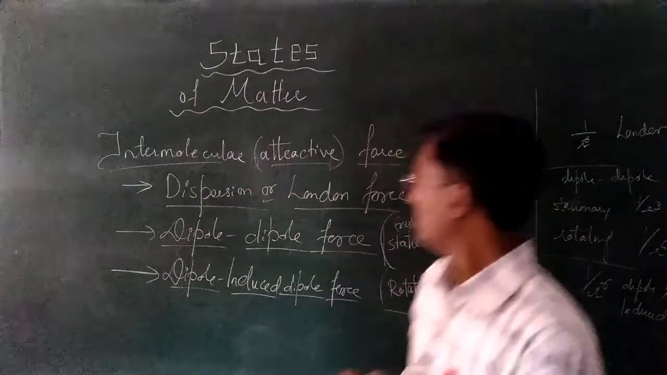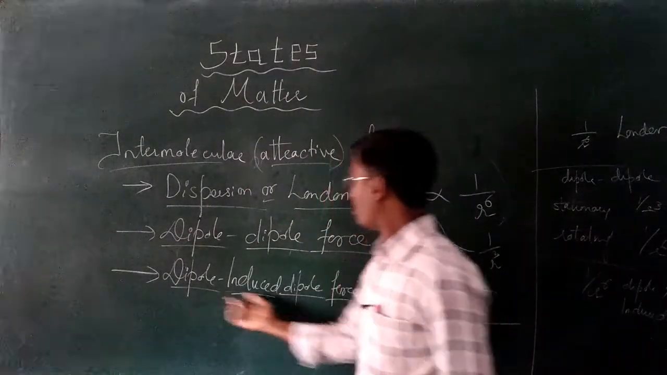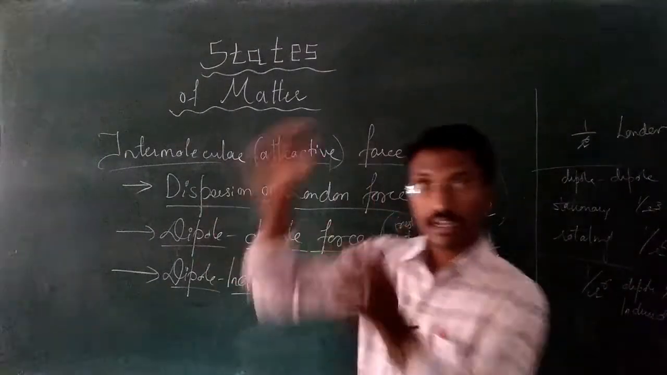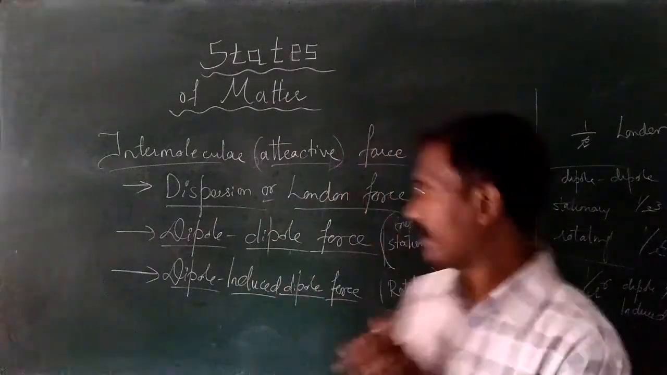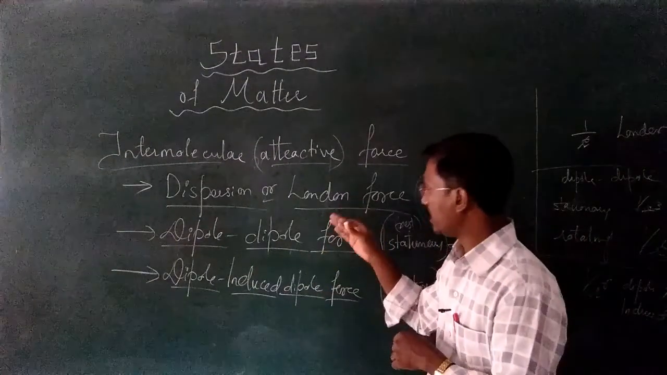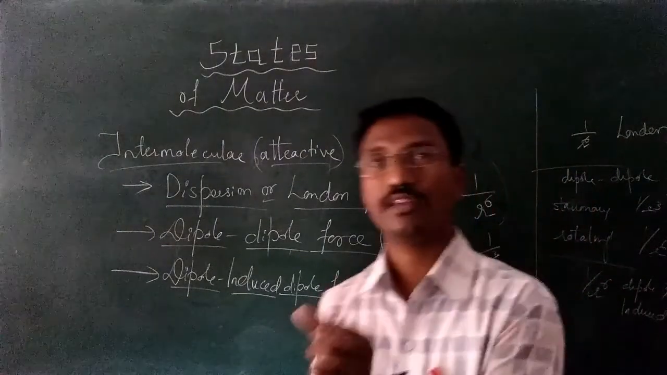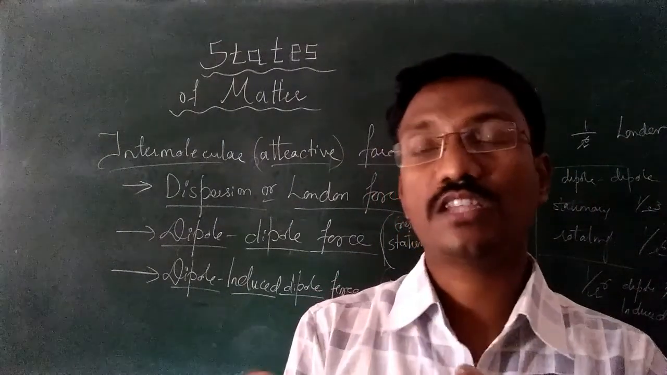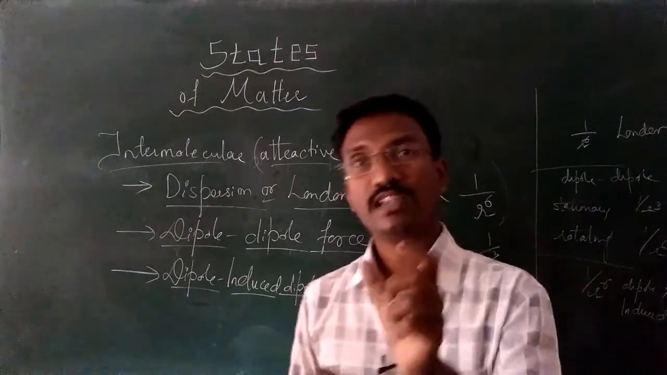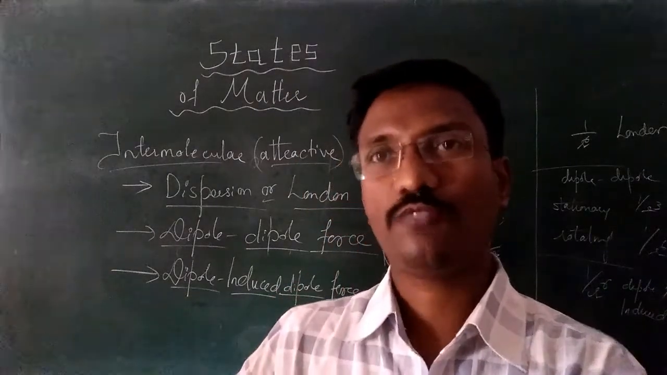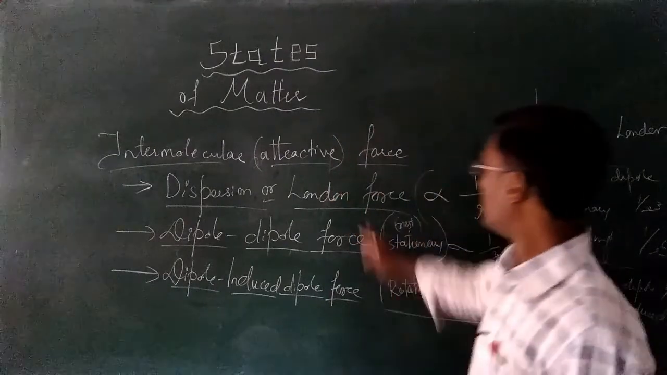Whereas here, one is a permanent dipole, one is not a permanent dipole. One is the dipole created by the dipole. As I explained in the London force, in the definition we are not saying that one is a permanent dipole and one is not. We do not use such words. So it means there is a force between the dipoles. That force is temporary. That is called the London force.